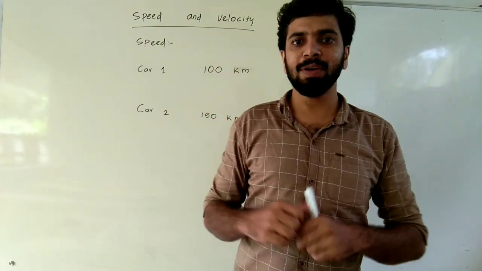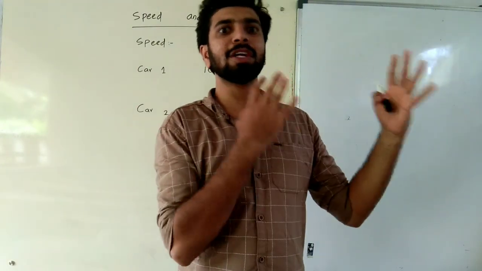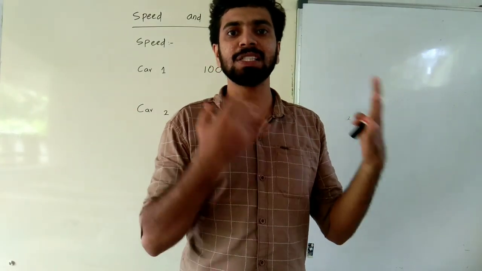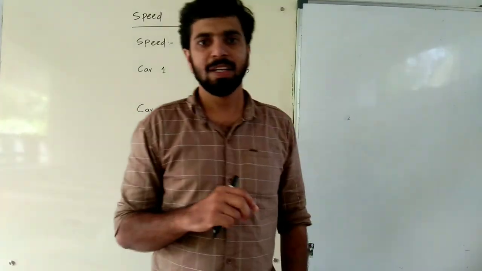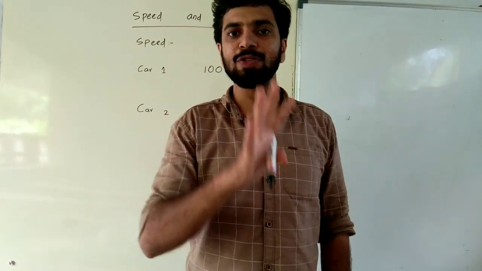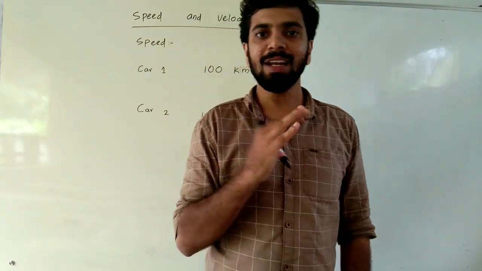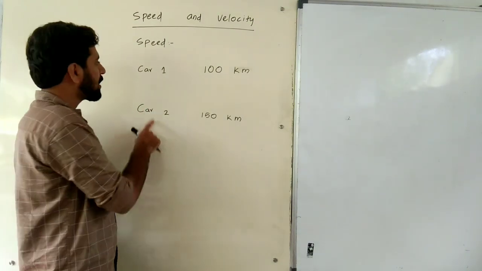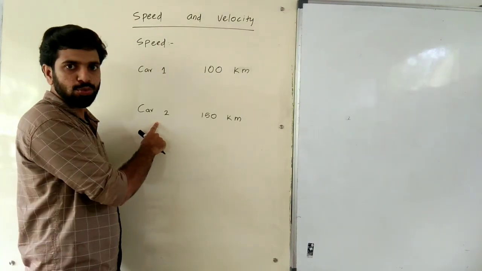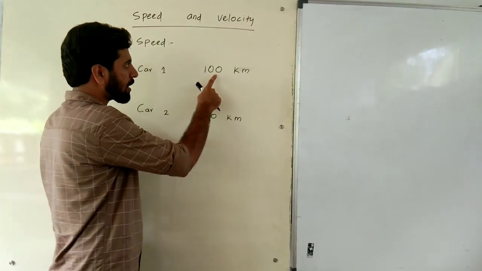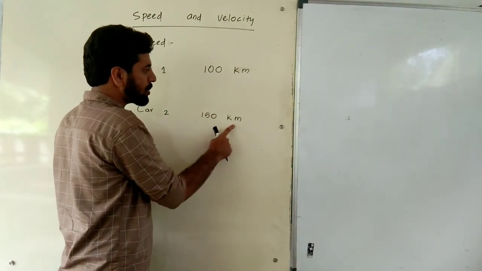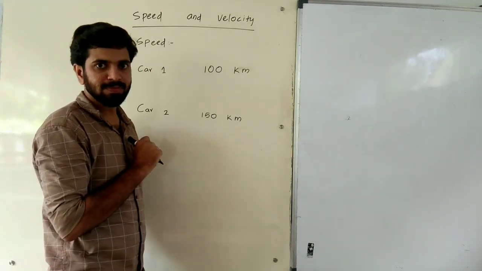When we look at a bike or a car, we say, oh, what is the speed? Speed is a familiar term. It can be learned by using a simple example. We have two cars, car 1 and car 2. The first car covers 100 km and the second car covers 150 km.